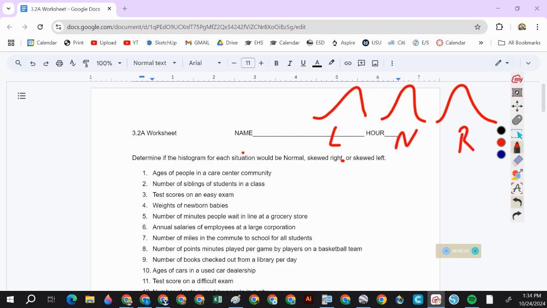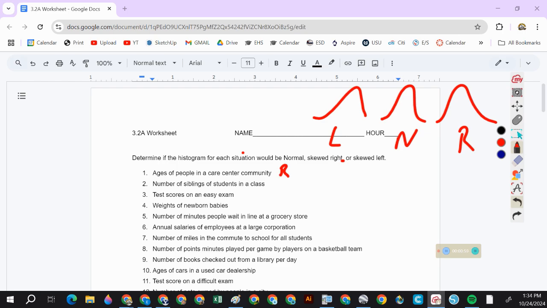So ages of people in a care center, it's probably going to be right skewed. A lot of people pass away in a care center, so in the middle, we're going to have people that are in their 60s, 70s, and then there will be fewer 75s and fewer 80s and 85s, 100, 105, however long people live. So the first one is probably right.